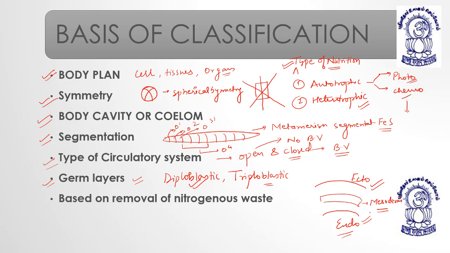Okay. So in this way, we will further be dealing with all these topics, based on removal of nitrogenous waste. Whether it is secreting ammonia, ammonotelic, secreting urea like us, ureotelic, or secreting uric acid like birds, uricotelic. These are some common modes of nitrogenous waste I just talked about. On these bases also the classification is done. So you can see the classification can happen by different means, right?